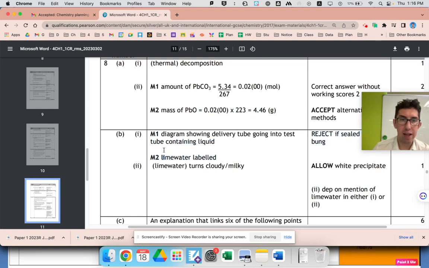Oh, I see. Oh, wait, that's mark. So lime water later for mark 2, and then turns white, or a white precipitate forms, for the second question. Got you.